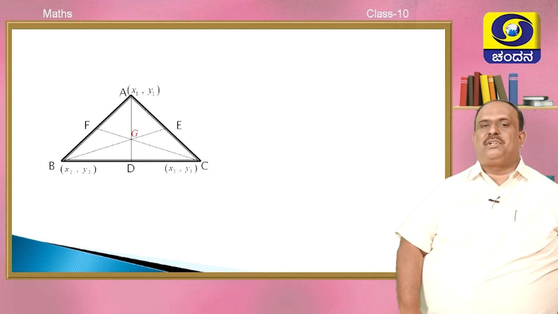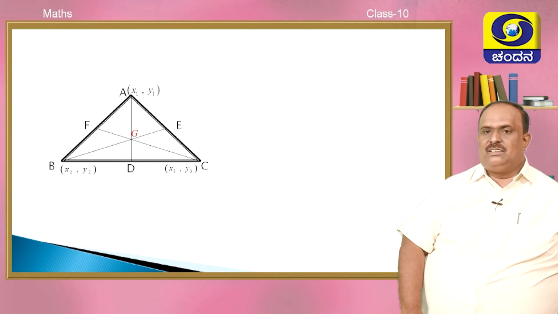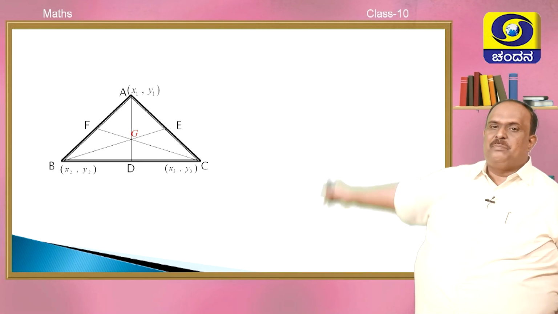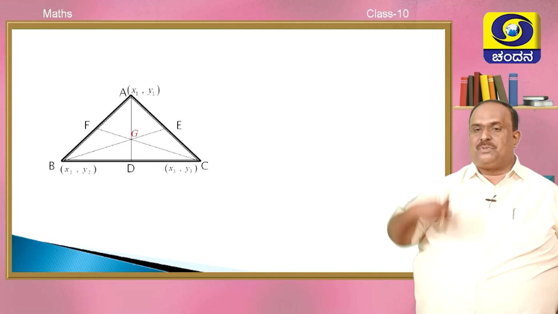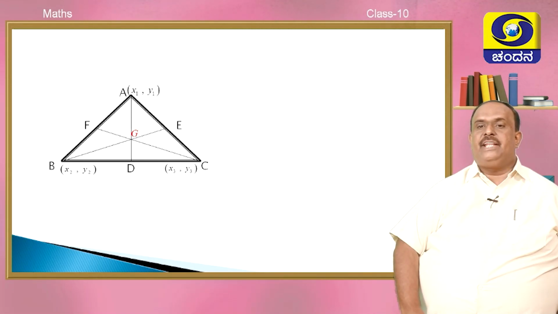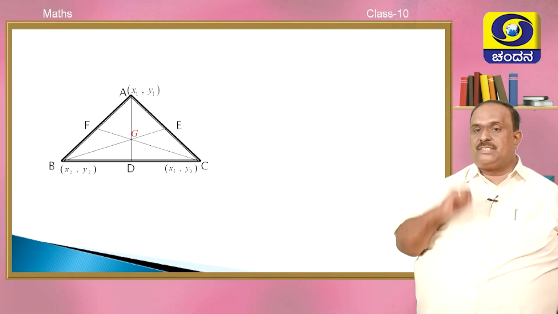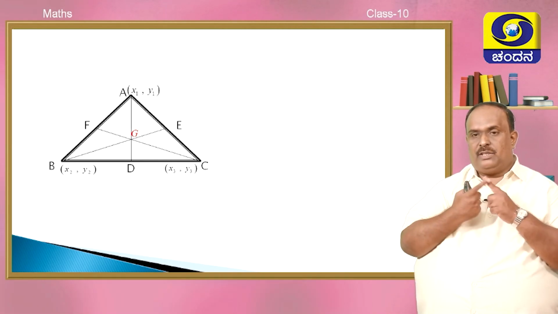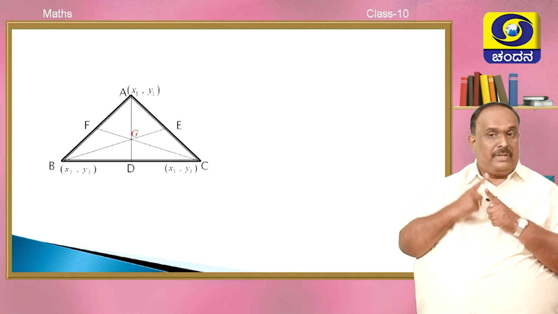D is the midpoint of BC, E is the midpoint of AC, and F is the midpoint of AB. Join these midpoints to the opposite vertices. AD is a median, BE is a median, CF is a median. You know the point where all the medians intersect, meet, is called...